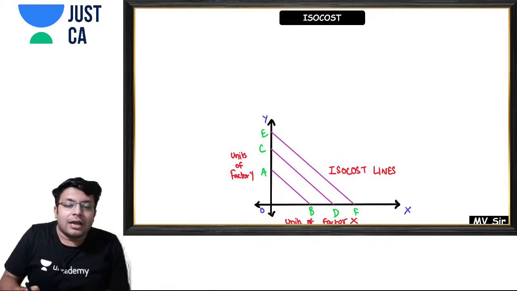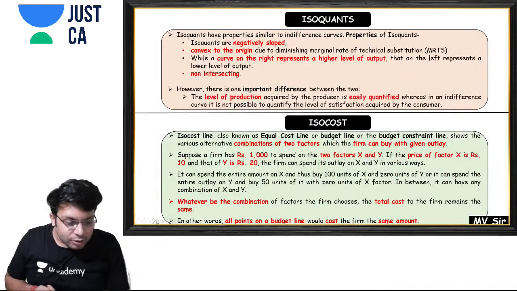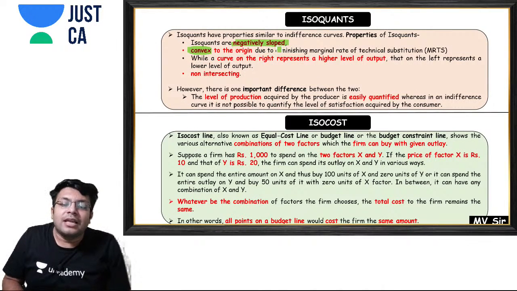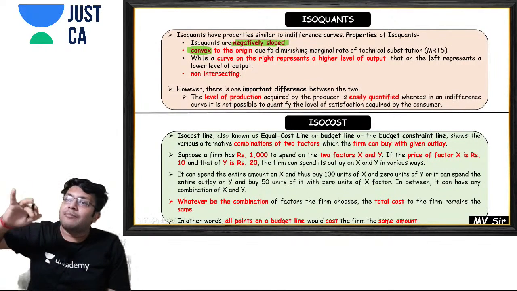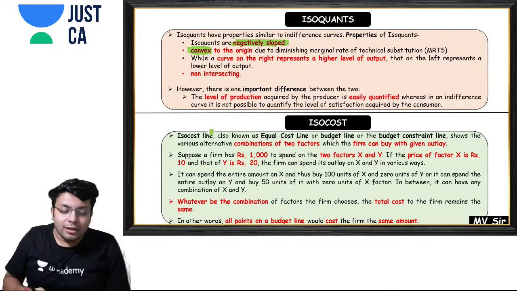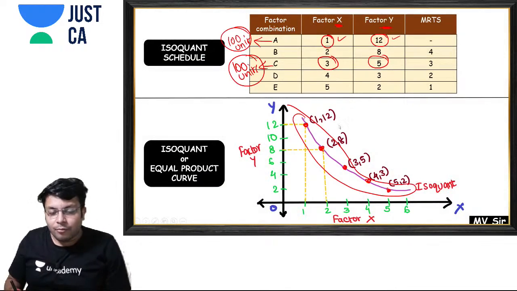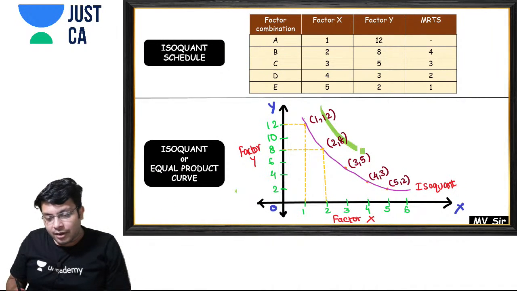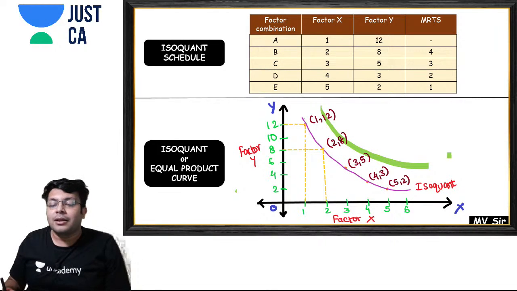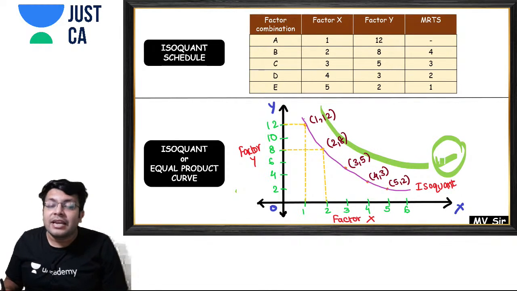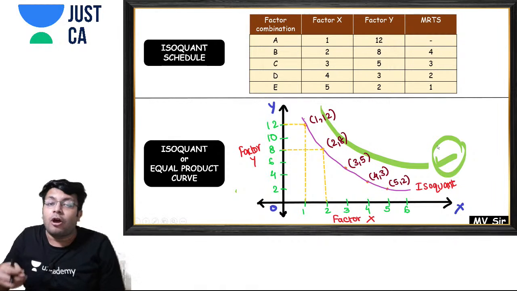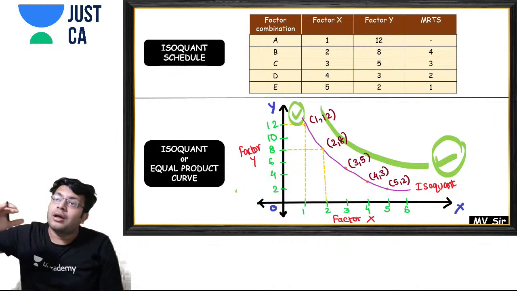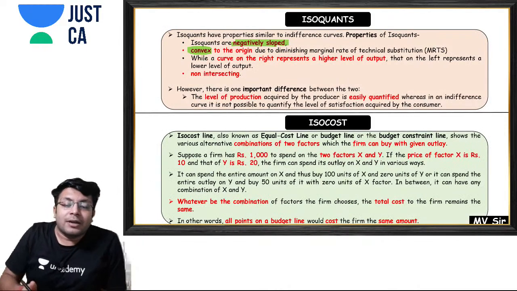Now see, isoquants are negatively sloped. Isoquants are convex to the origin. The isoquant on the right represents a higher level of output. If I have one more isoquant over here in this photo, the isoquant in green color will represent a higher level of output as compared to the isoquant in purple color. So the higher the isoquant, the higher the level of output. These are the properties of isoquants.